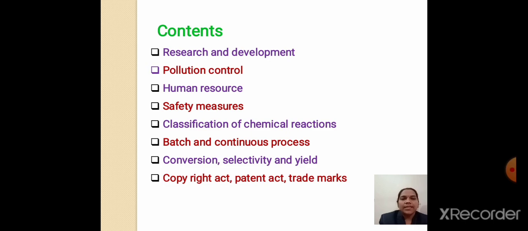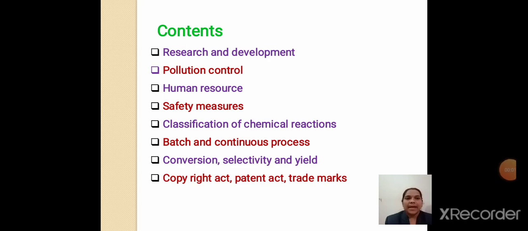Next to that is pollution control. Then human resource, that is HR. Human resource is nothing but, whenever you have to do any job, first of all you have to communicate with HR. This person plays a very important role in the organization of that chemical industry. Then safety measures: these people should be aware of the different safety measures. Then classification of chemical reactions, which are mainly of two types, homogeneous reactions and heterogeneous reactions, that we will see in detail afterwards.